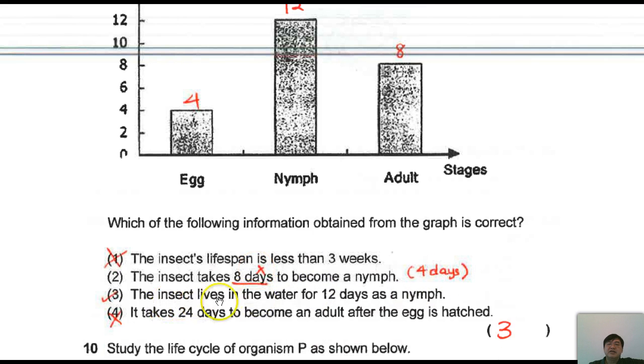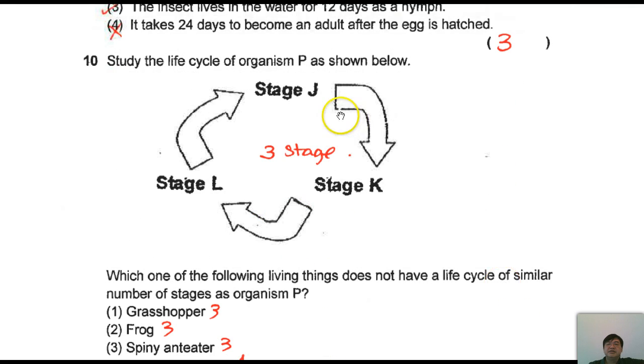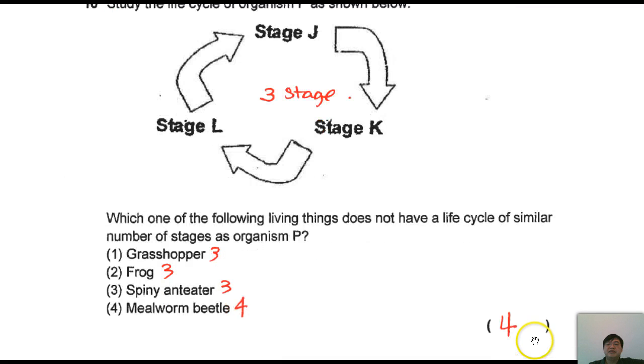So 3, the insect lives in water for 12 days as a nymph. Is it true? In the water, 12 days, yes, true. Answer is 3. Next, this is a 3-stage life cycle. Let's take a look. Grasshopper is 3, frog is 3, spiny anteater is 3, mealworm beetle is 4. So the one that is wrong is the mealworm beetle, 4. 4 is not right.